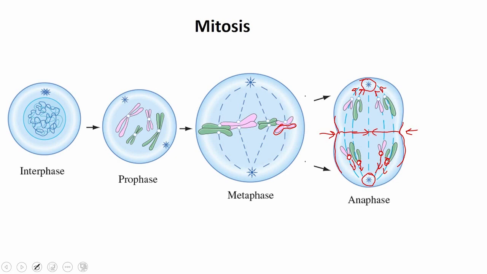This pinch or gap will continue to increase and the cell will be divided into two halves. The features of anaphase are that duplicated chromosomes begin to separate and not only separate but move towards opposite poles.